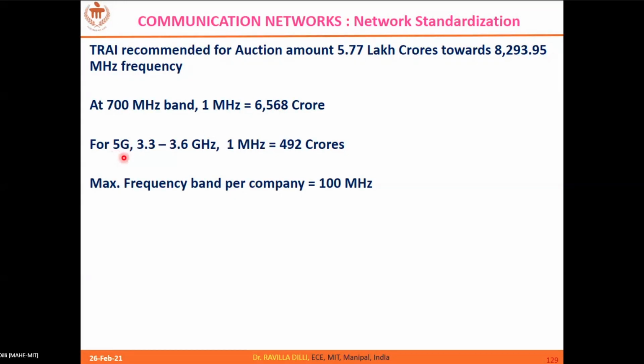Similarly, for 5G at 3.3 to 3.6 GHz, this is FR1, which is below 6 GHz, 1 MHz costs this much. You can see the cost came down because the bandwidth availability is much higher at higher frequencies.